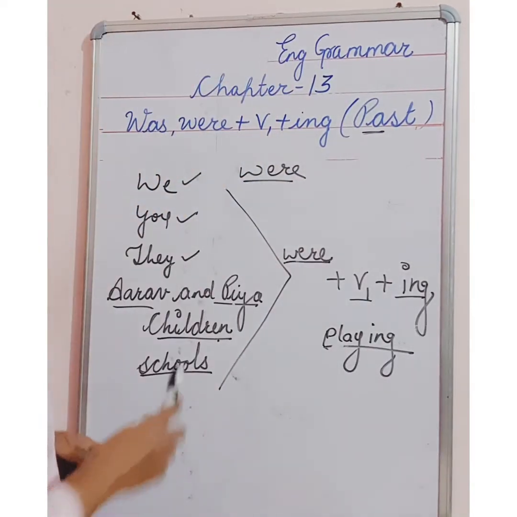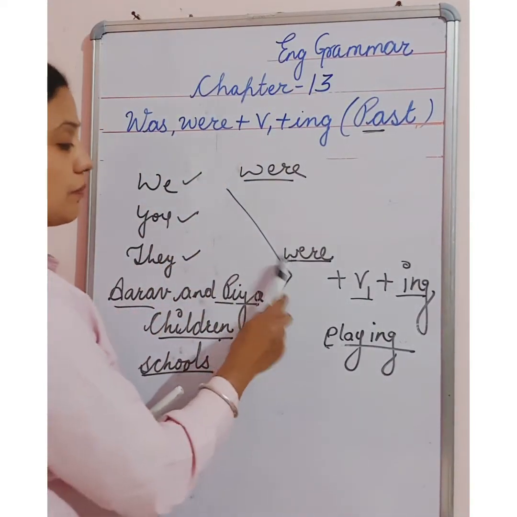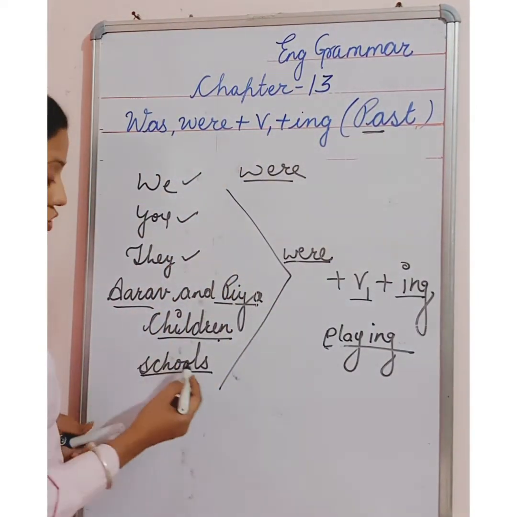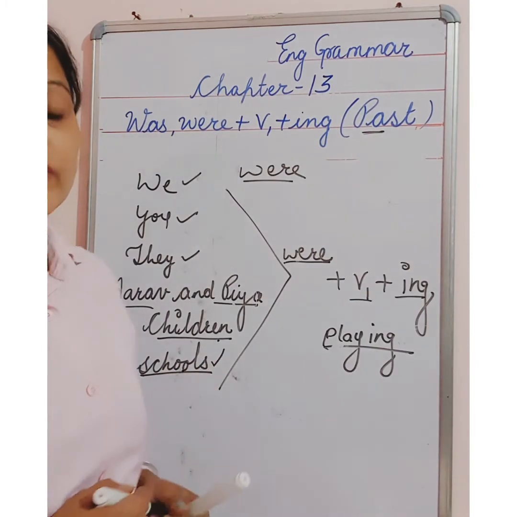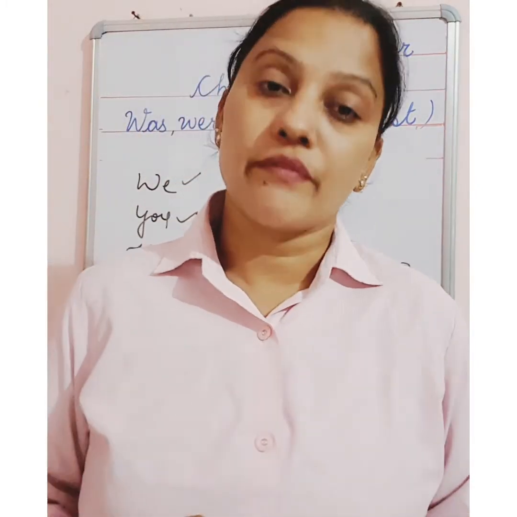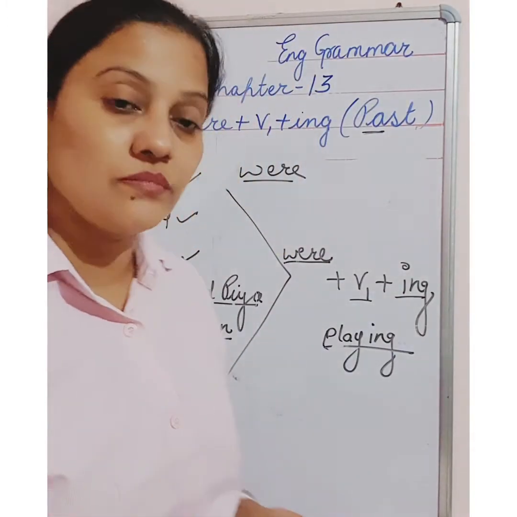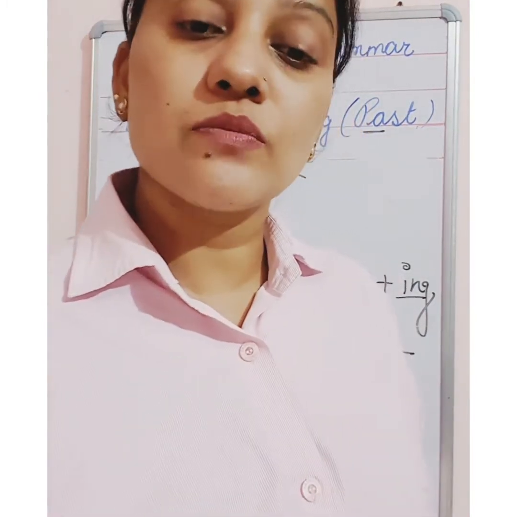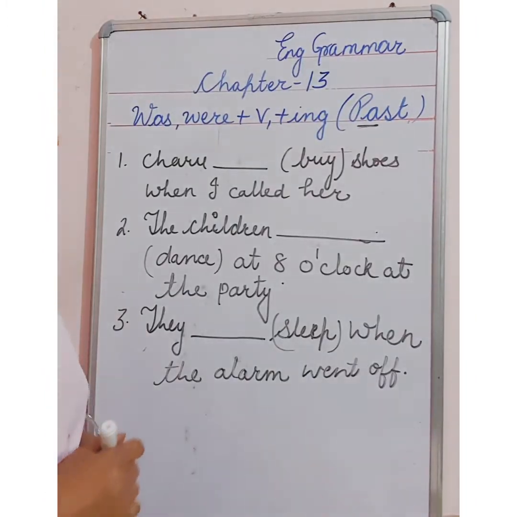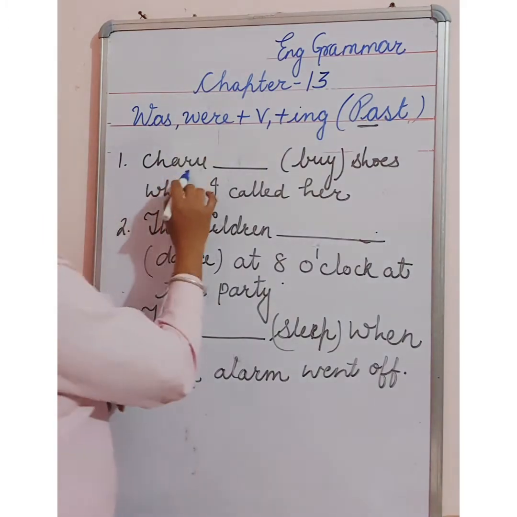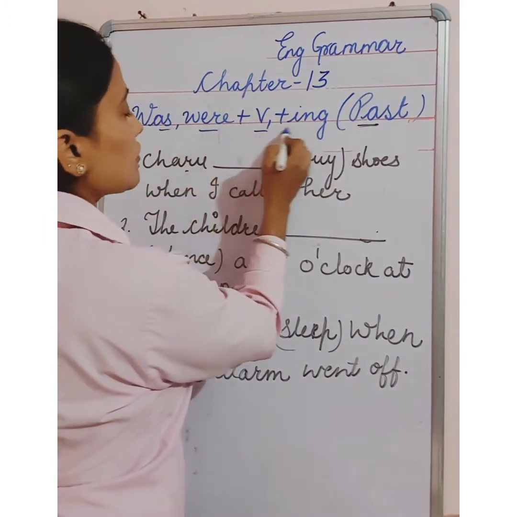So this is clear. So we use it with the plural pronoun. Schools is also a plural noun. So with this also we will use were. Okay. So let us do some sentences. First sentence. Now you have to use was, were, first form plus ing.